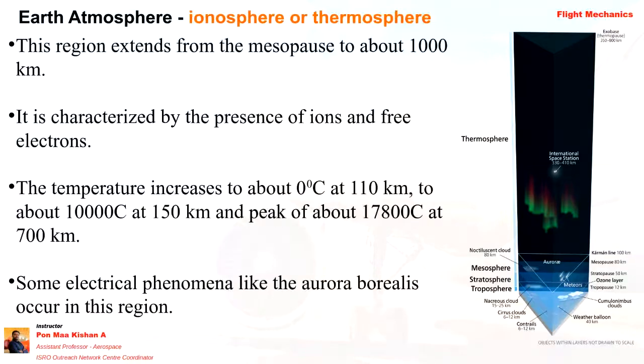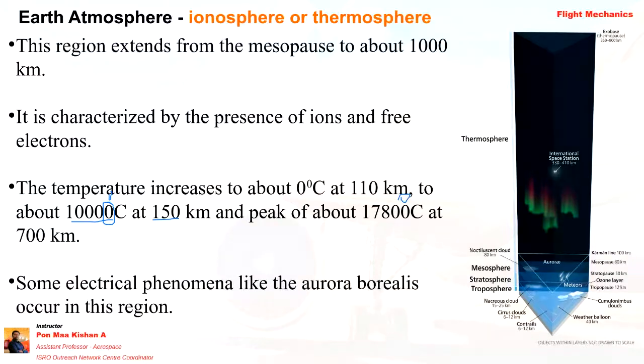So as I told, it is 1000 degrees Celsius. It is not 10,000 degrees Celsius. Here also we have the slide. I made a mistake while preparing the slide. I forgot to superscript that. That's why it is shown as 10,000 degrees Celsius, but it is 1000 degrees Celsius. Okay. So at an altitude of 150 kilometers, again the same will be here. And 1780 degrees Celsius at 700 kilometers.